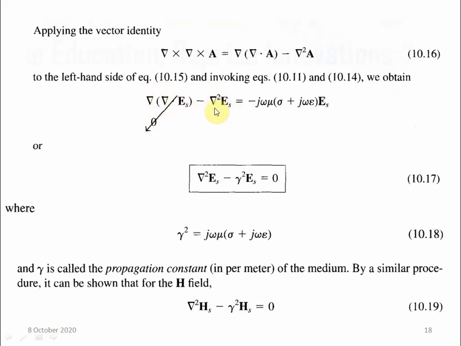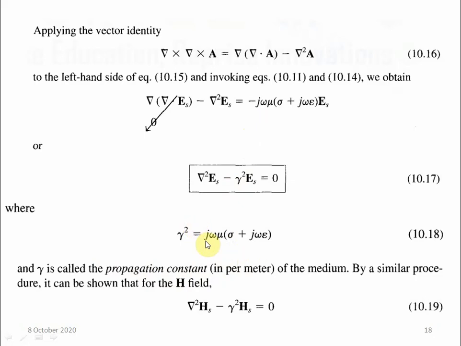So we have this del square ES equal to minus of j omega mu sigma plus j omega epsilon ES. Minus minus, both sides may be cancelled, okay, or it may be taken to this side. If we put these two terms on the same side, it can be written as del 2 ES minus this whole term, okay, into ES. So in place of this j omega mu sigma plus j omega epsilon, we have substituted gamma square, and this is called the propagation constant, okay.